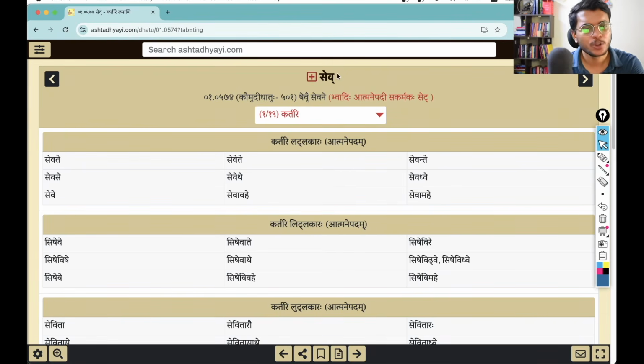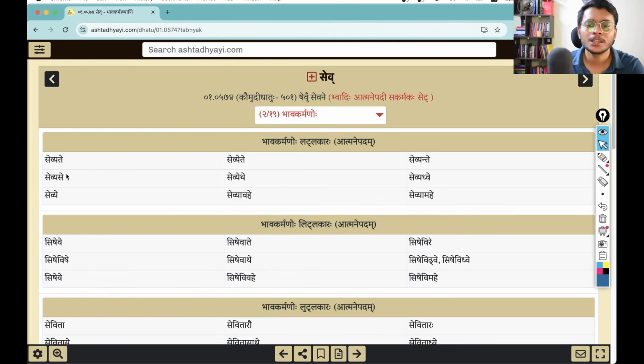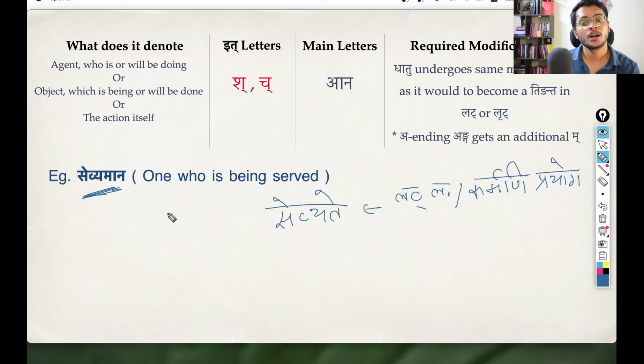And the same thing you can spot here for the dhatu in hand, the sev dhatu. In kartari prayoga, the forms are sevate, sevete, sevante. This is what we know. And in bhava and karmani, the forms are sevyate, sevyete, sevyante, because we are talking about the karmani form. So this sevyamana is still a replacement of the lat lakara form, but of the lat lakara karmani prayoga form, that is sevyate.